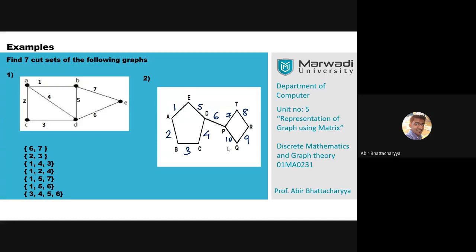Mabratam says the last question. 1, 4, 2 correct. Mabratam, 2, 3 correct. 7, 6 correct. 1, 5, 7 correct. 3, 4, 5, 6 correct. 2, 4, 5, 6 correct. 1, 5, 6 correct. 1, 4, 3 correct. All done. Well done, Mabratam.